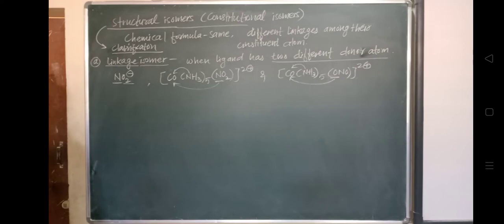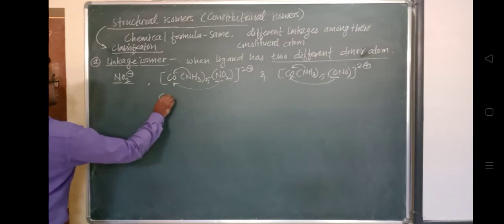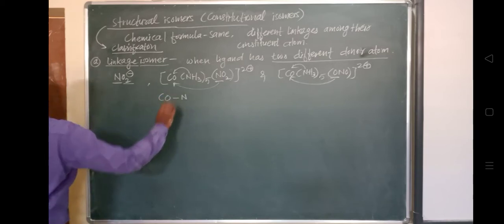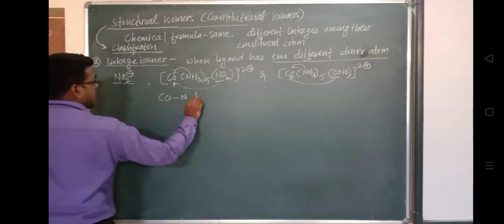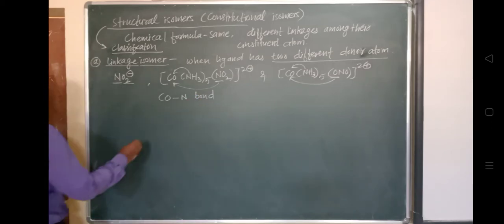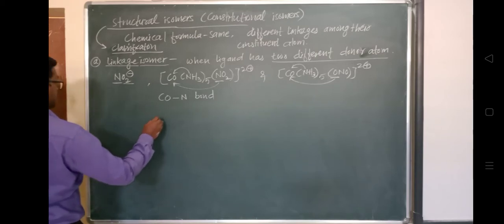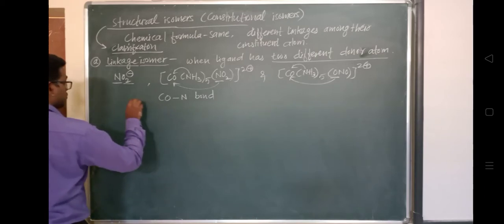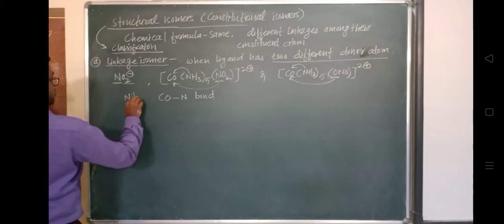So the nitro complex has CO. Okay, आप देख सकते हो यहाँ पे, this is CO and N bonding. Okay, so CO and N bonding, and this is called a nitro complex. I will write here, this is called a nitro complex.